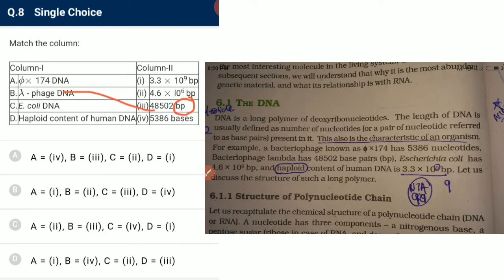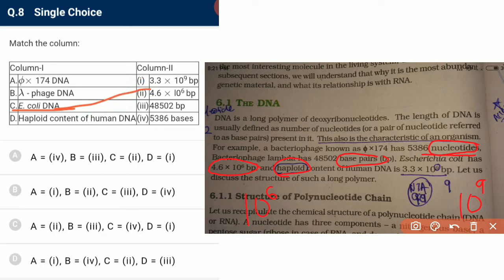And φX174 has 5386 nucleotides, that is important, and lambda has a base pair count of 48502. Escherichia coli DNA contains 4.6 × 10^6 base pairs, and in human we have 10^9, the haploid content being 3.3 × 10^9.